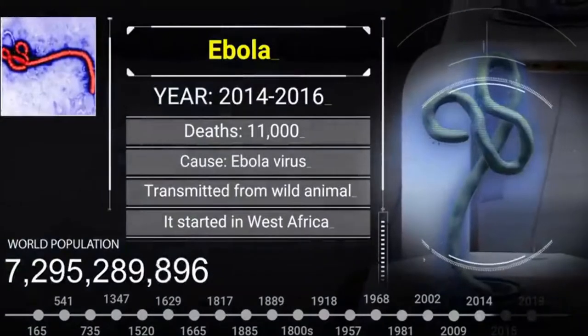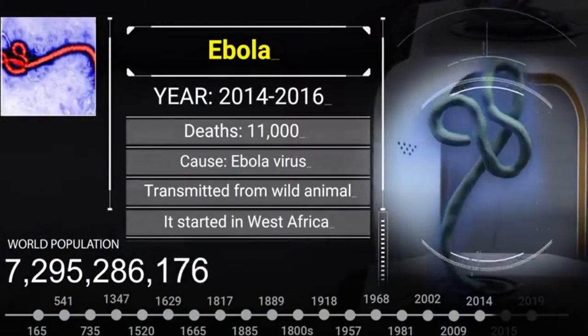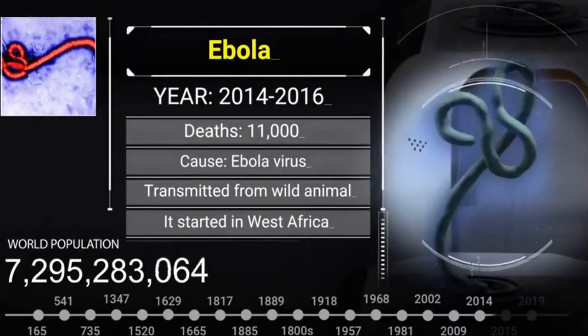Ebola, year 2014 to 2016, deaths 11,000. Caused by Ebola virus. Transmitted from wild animals, it started in West Africa.